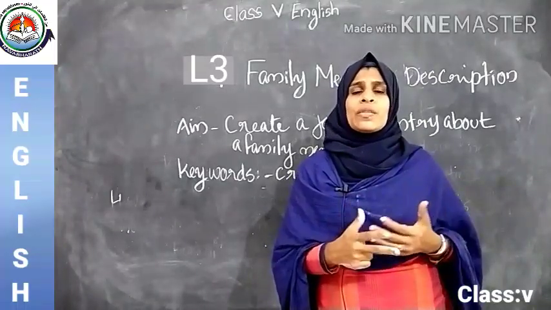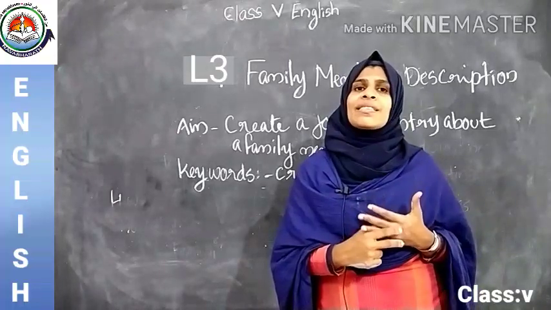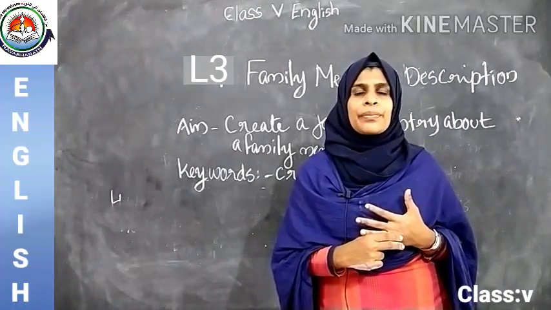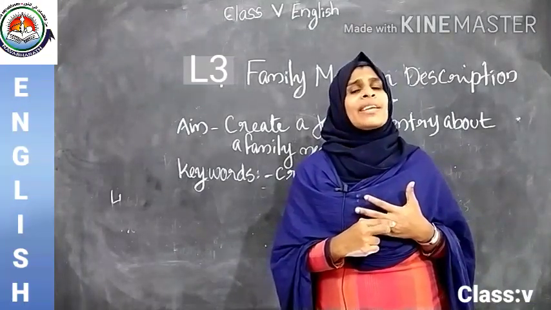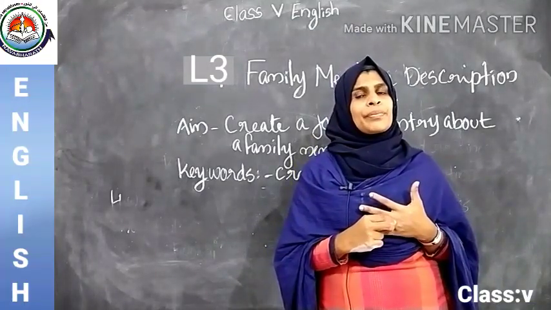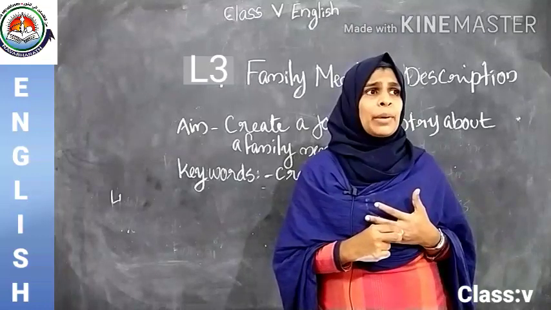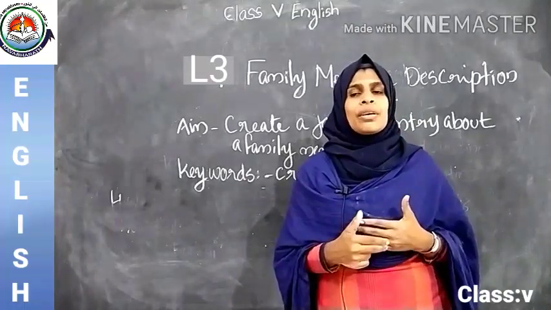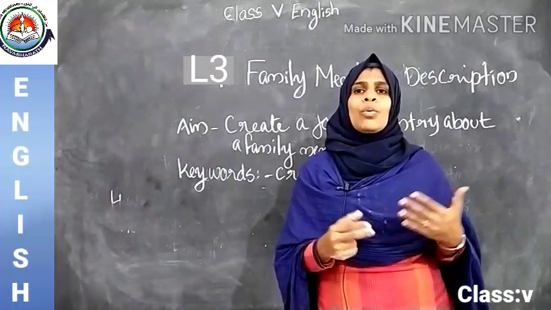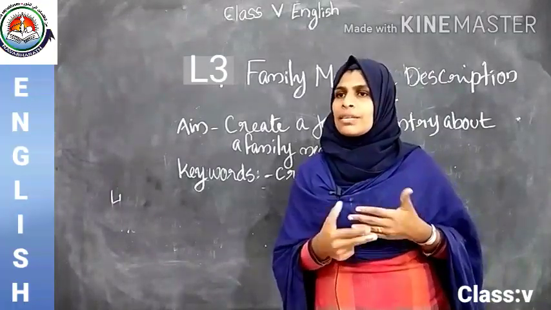When should we use past tense in the journal entry? When do we use present tense in the journal entry? Do you have any idea about it? Past tense is for writing what happened in our day. Clear?